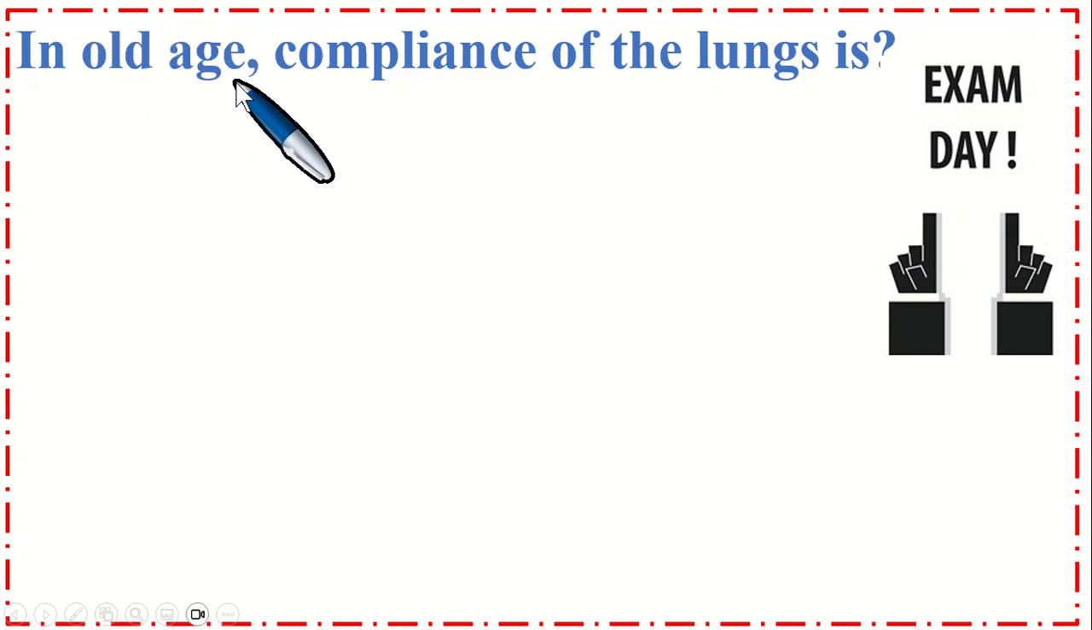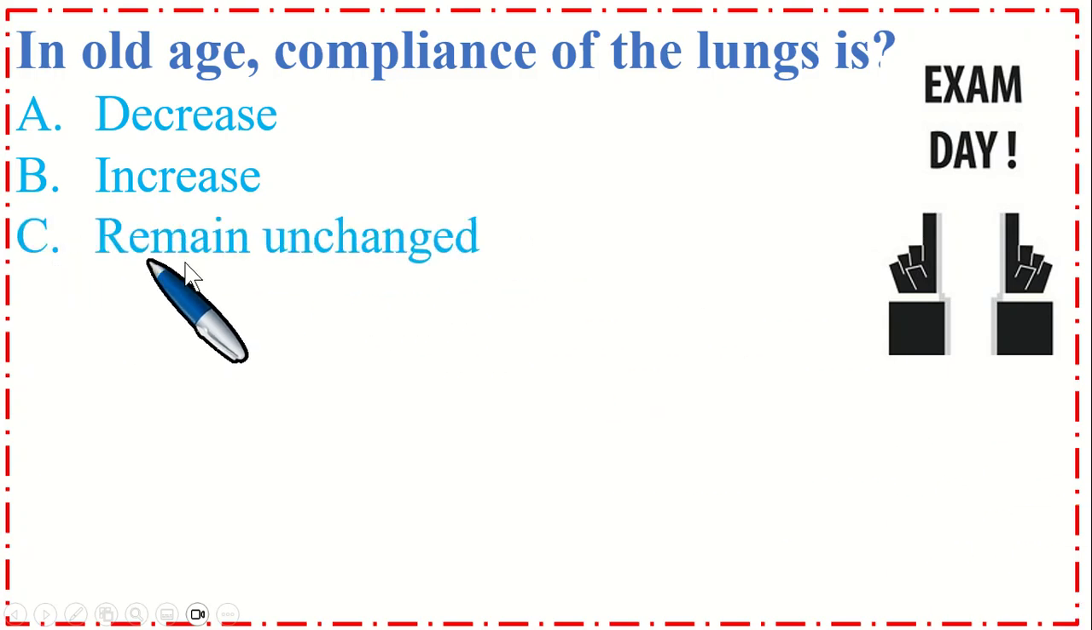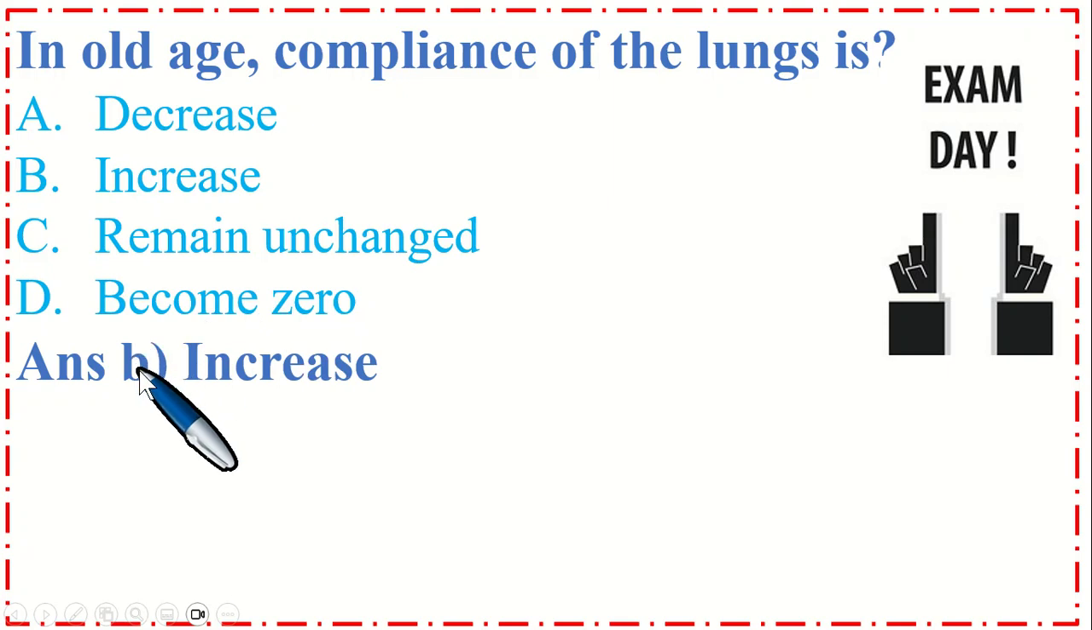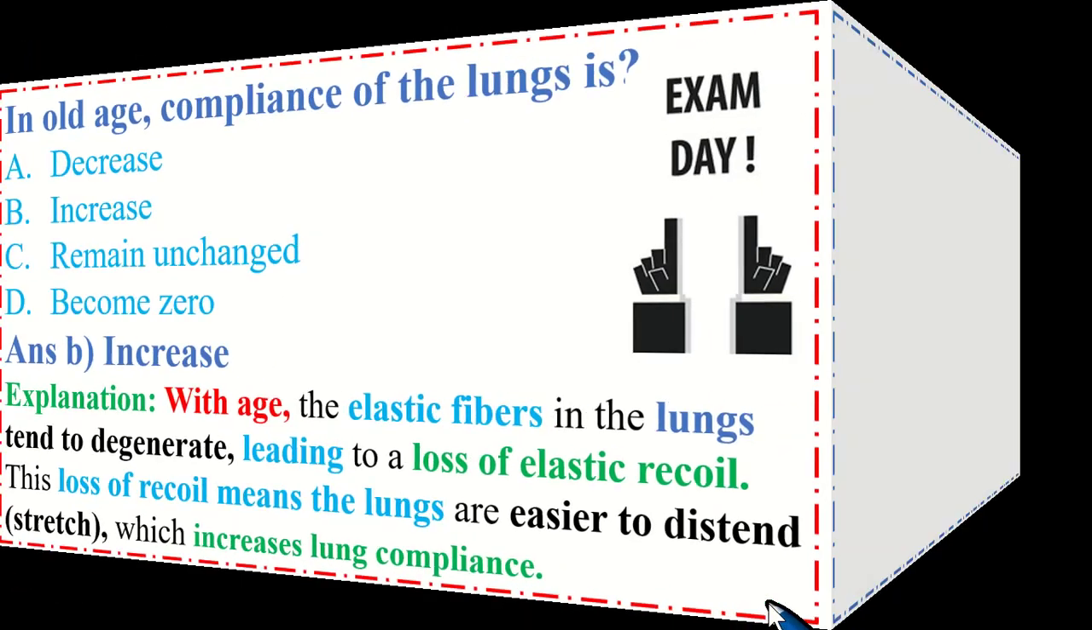In old age, compliance of the lungs is option A, decrease, B, increase, C, remain unchanged, and option D, become 0. So the correct option is B, increase. With old age, the elastic fibers in the lung tend to degenerate, leading to the loss of elastic recoil, so this loss of recoil means the lungs are easier to distend and stretch, which increases lung compliance.